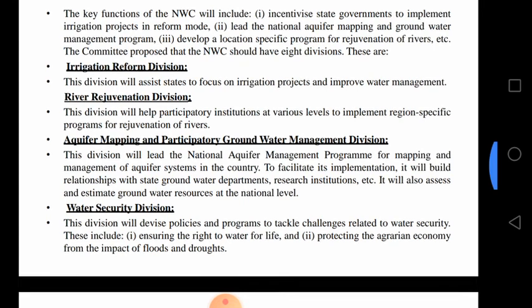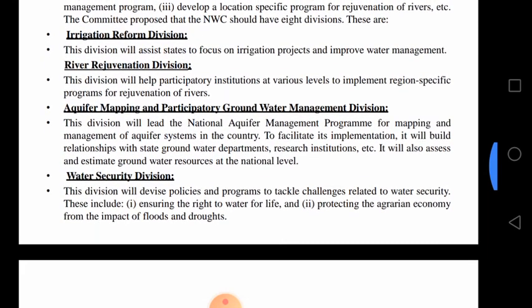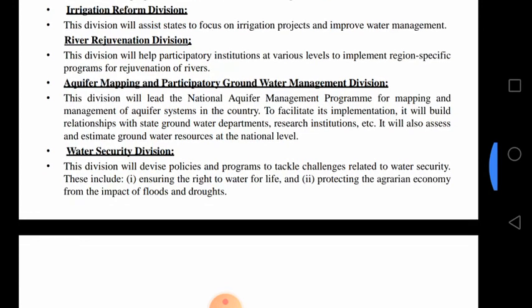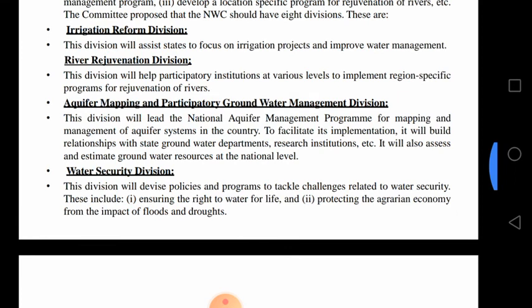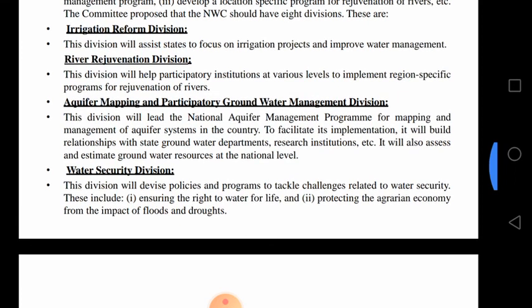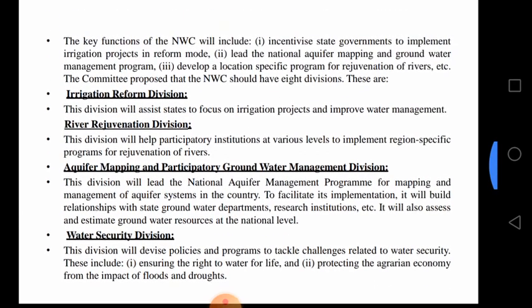These divisions will assist states to focus on irrigation projects and improve water management. River regeneration division: this division will help participatory institutions at various levels to implement region-specific programs for regenerating rivers. We know how the Ganga river is being regenerated, so that is also one of the main policies and systems.